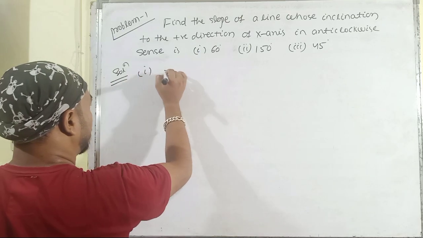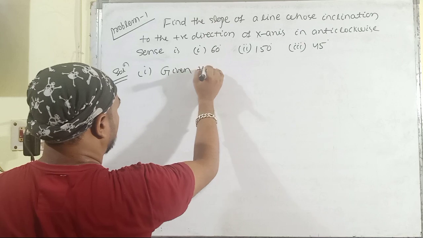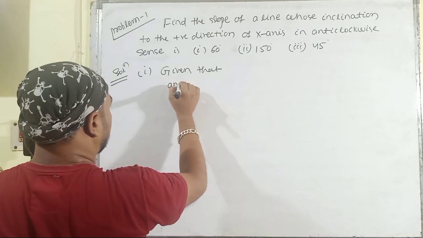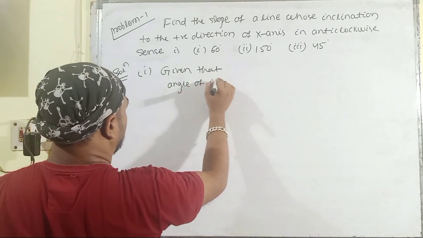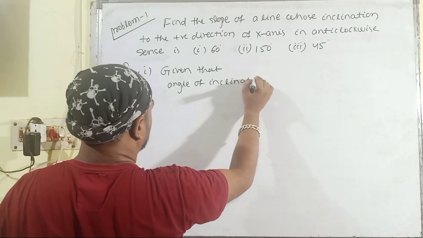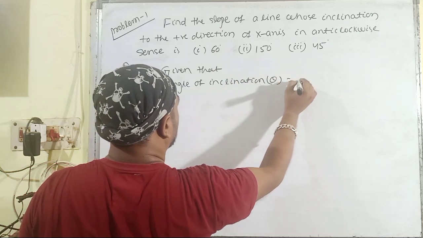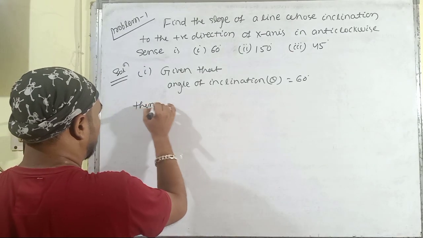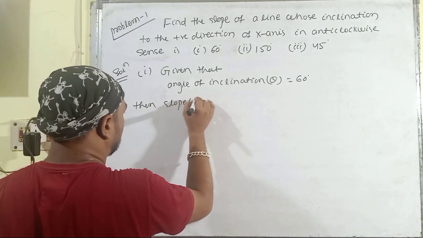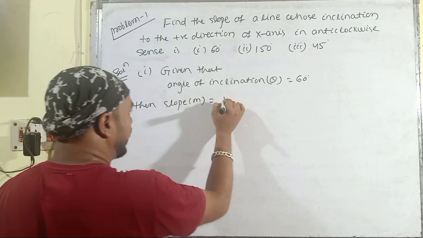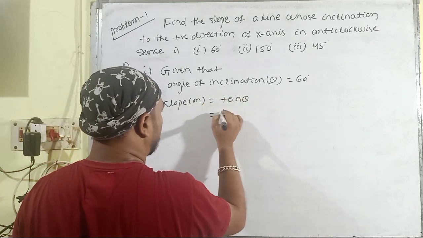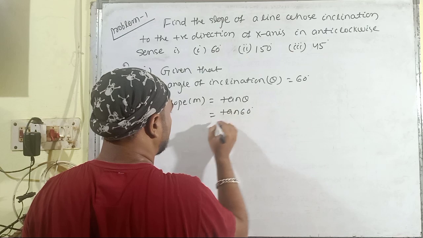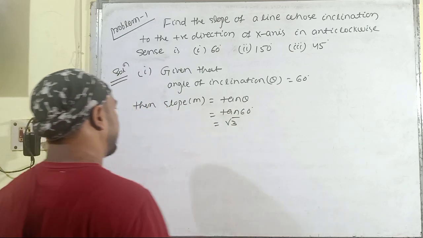The first one: given that the angle of inclination theta is equal to 60 degrees, the slope m is defined as tan theta, that implies tan 60 degrees, which is root 3.